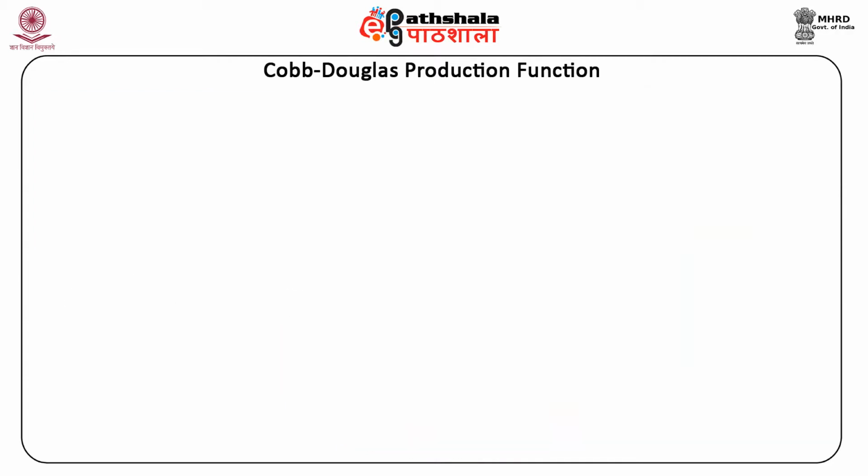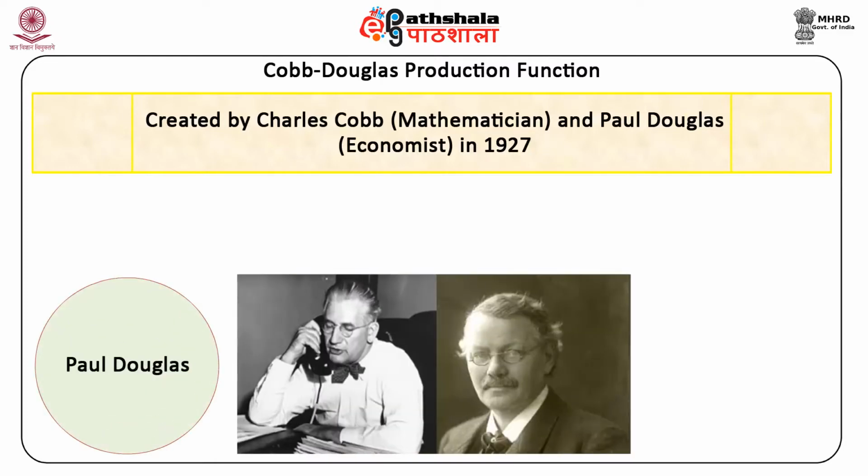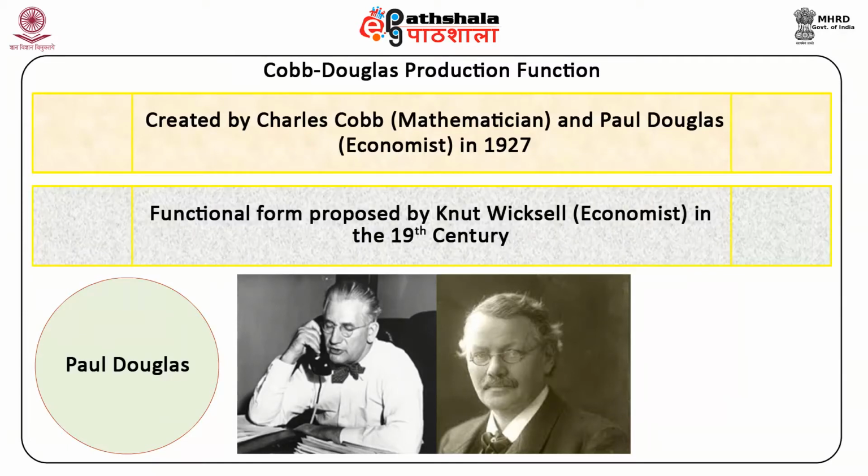The Cobb-Douglas production function was created by Charles Cobb, mathematician, and Paul Douglas, economist, in 1927. But its functional form was proposed by Knut Wicksell, economist, in the 19th century.